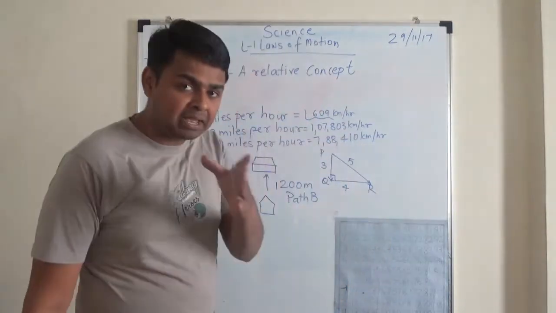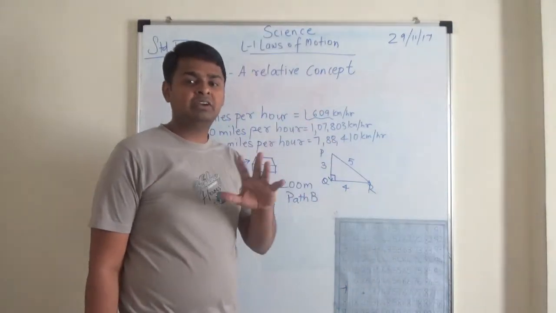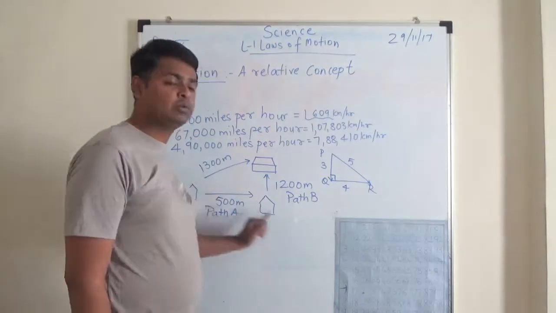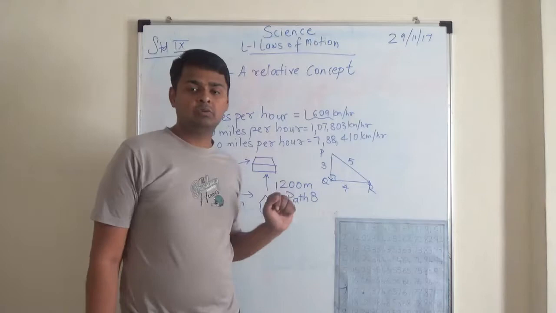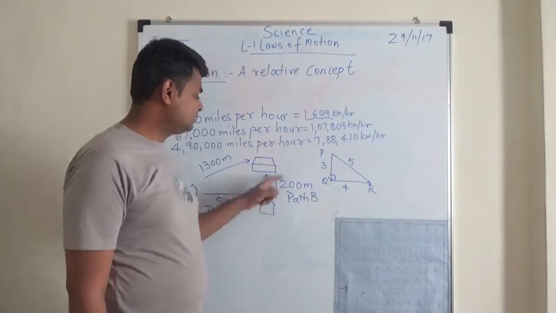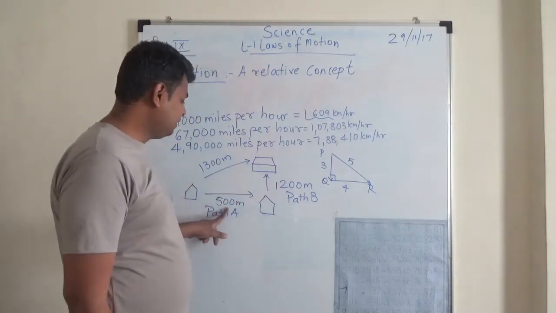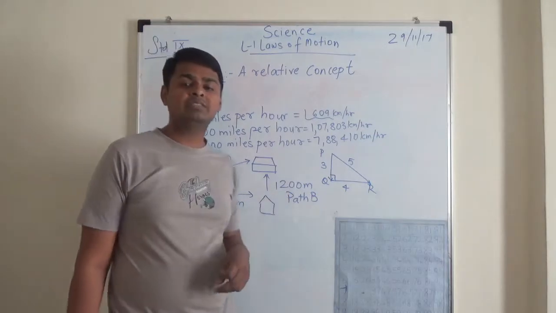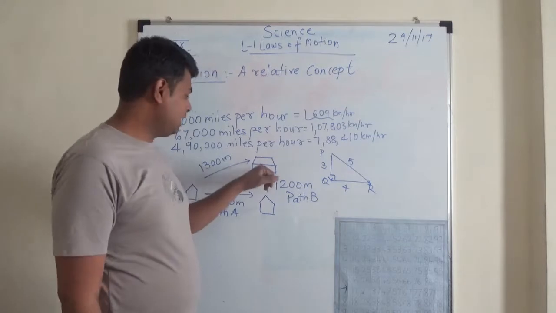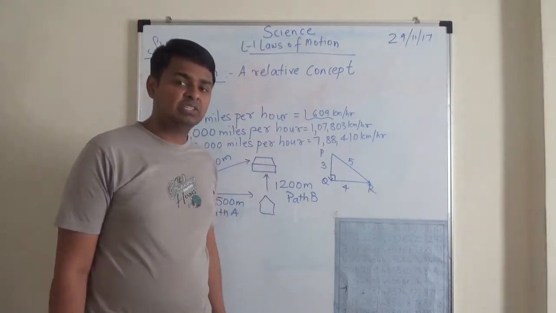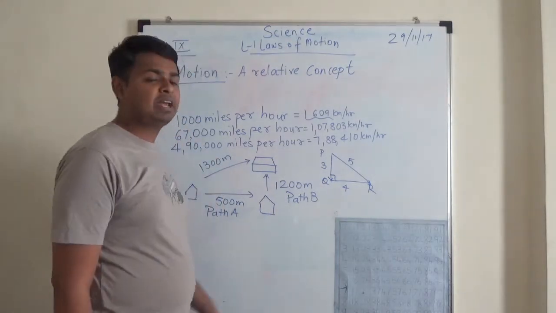But the paths taken by Sheetal and Prashant are different. Sheetal first went to her friend's house and then to school. Prashant directly went to the school. If you calculate the distance travelled by Sheetal, it will be 500 plus 1200, that is 1700 meters. But if you consider the initial and final positions, then the distance between them is 1300 meters.